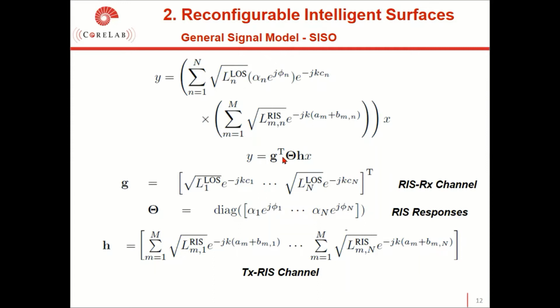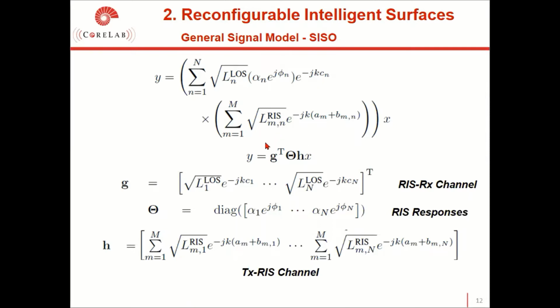And we can re-obtain the received signal in vector form, as you see. Here, G is the RIS to RX channel, H is the transmitter to RIS channel, and Phi is the RIS phase shift matrix. Before concluding this section, we note that this baseband signal can be used to model the power budget of an RIS system operating in a more realistic environment with multiple scatterers.